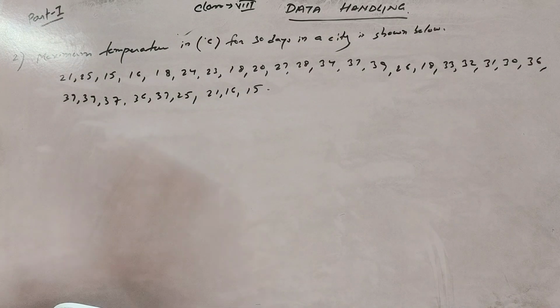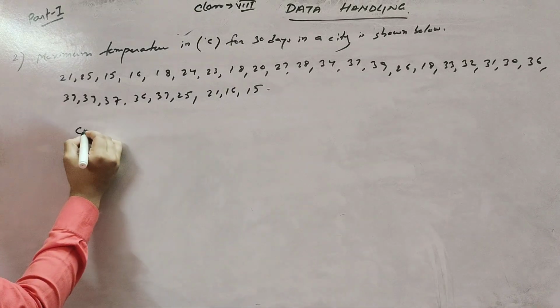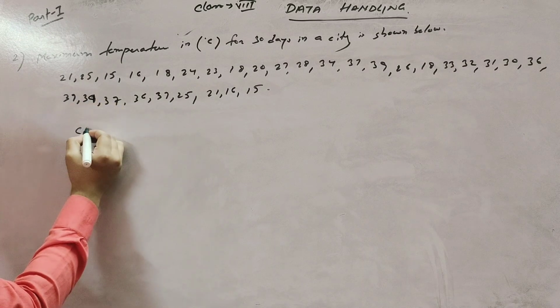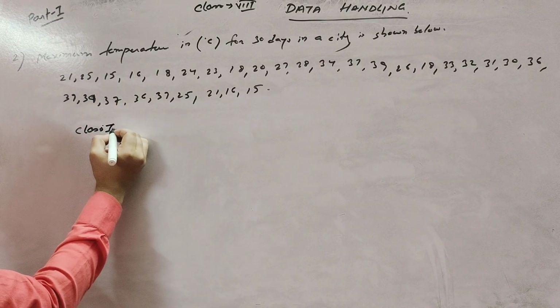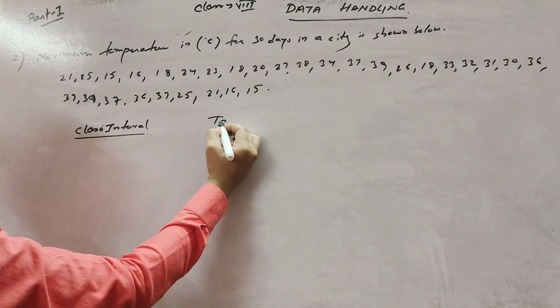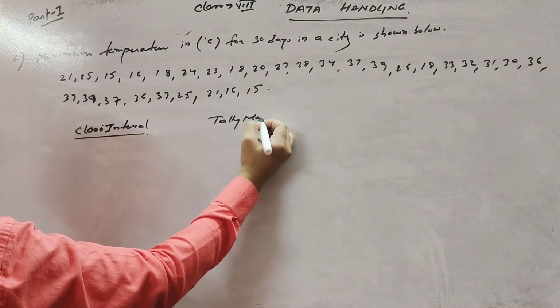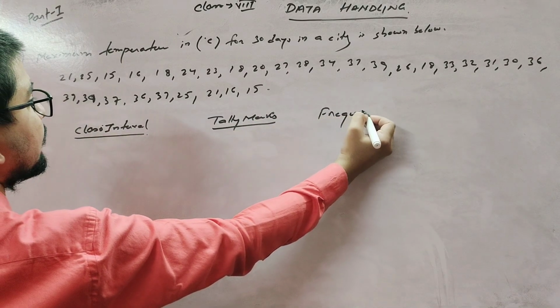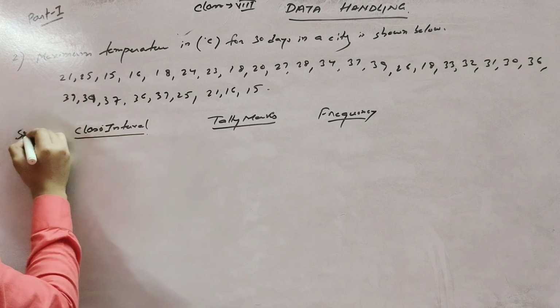Now the question: make a grouped frequency table taking the class interval of 15 to 20, 20 to 25, and so on. So class interval, tally mark, and frequency.